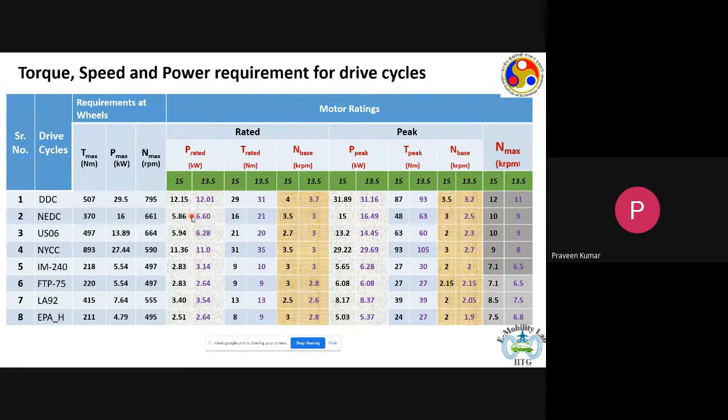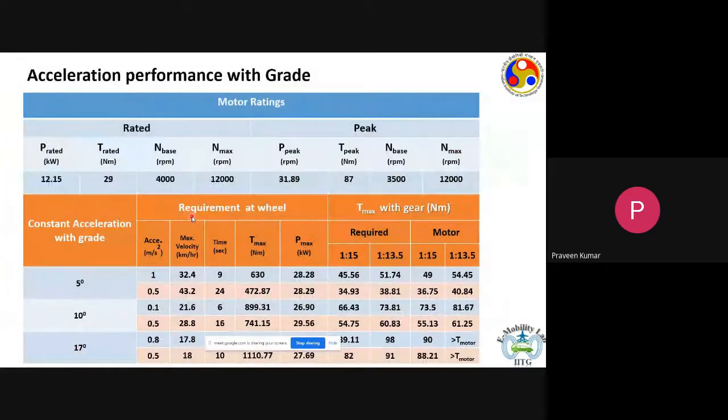Okay. Now, having said that, let's move on. The previous analysis that we did was exclusively for flat road driving conditions, when you're driving on a flat road and those drive cycles are applied. However, in reality, we won't be driving on a flat road. We have taken a 12 kilowatt machine, with the daily driving conditions as a benchmark. So the ratings of the machine are given here: the rated power, the rated torque, the rated speed, as well as the peak power and peak torque.